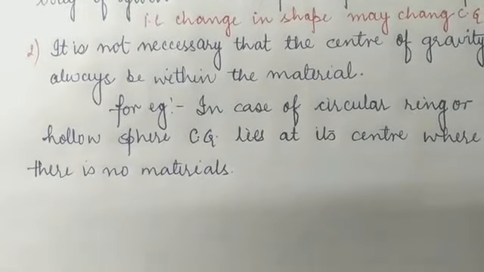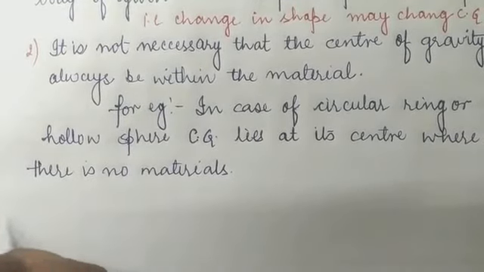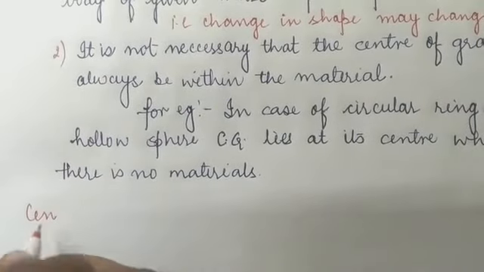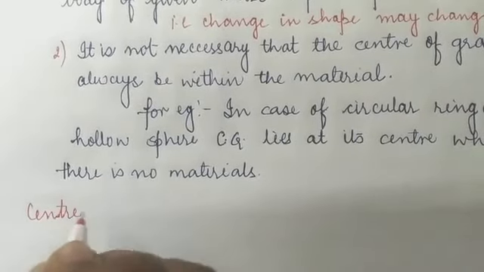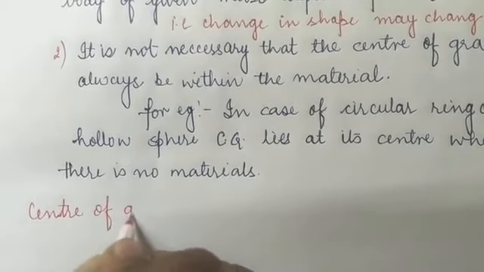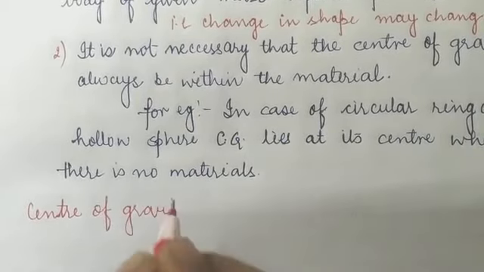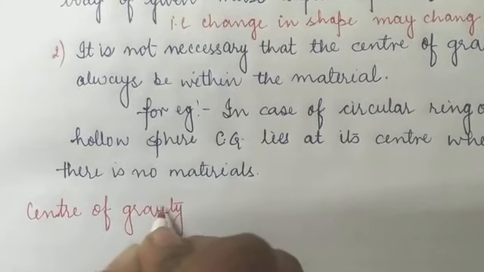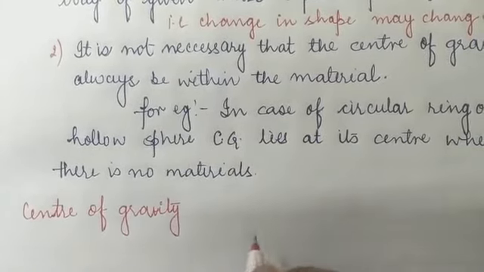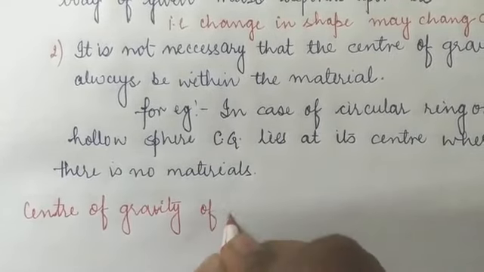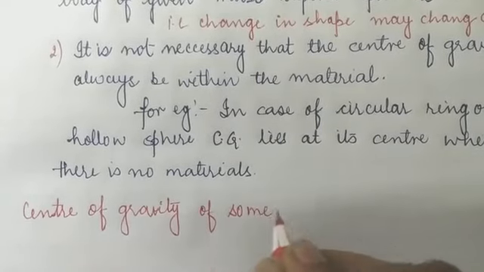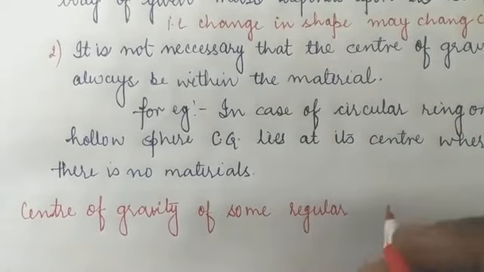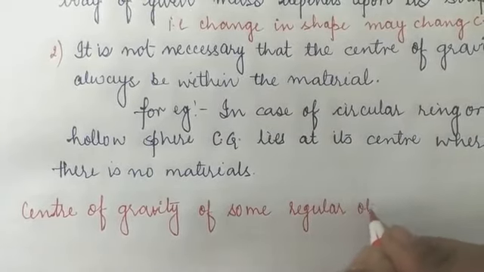The next topic on which we have to focus is the center of gravity of some regular uniform objects.